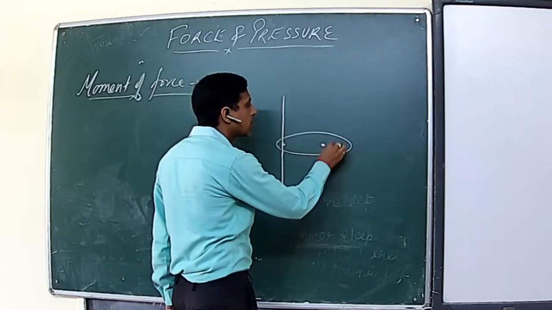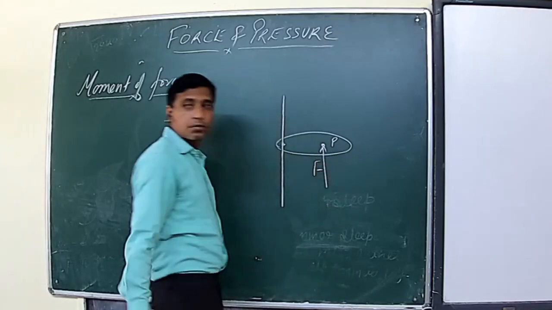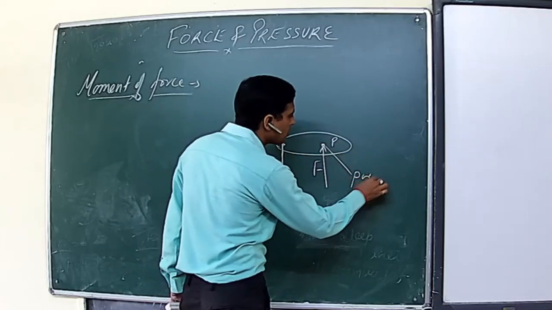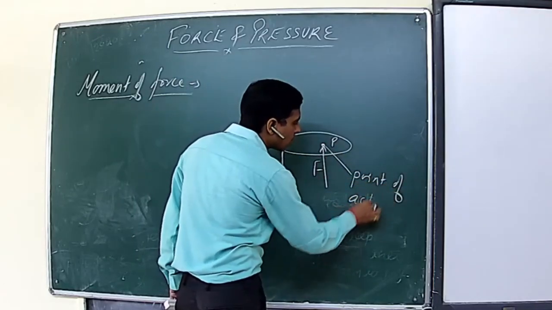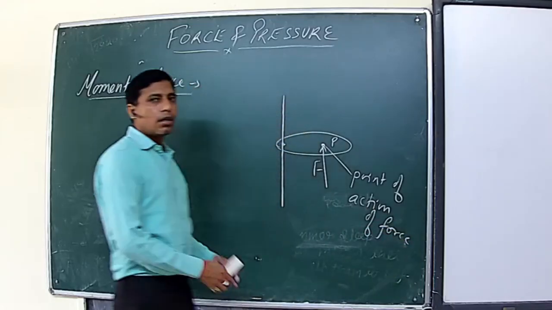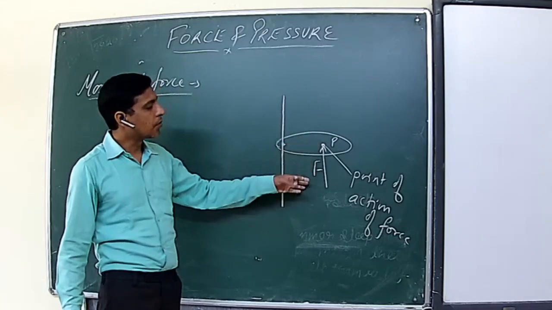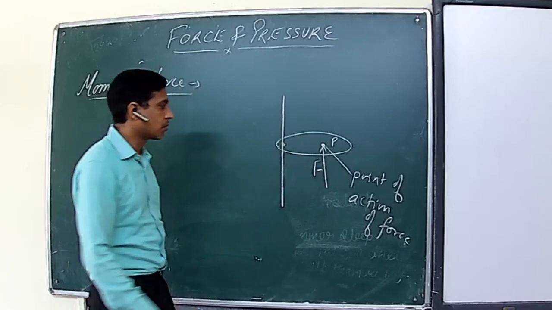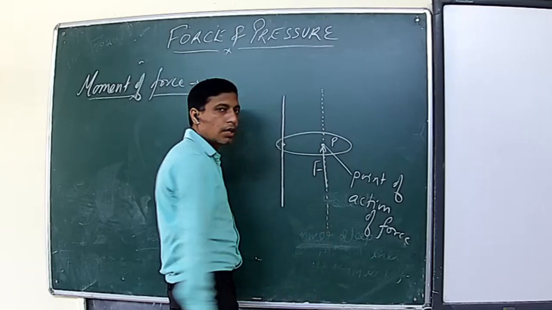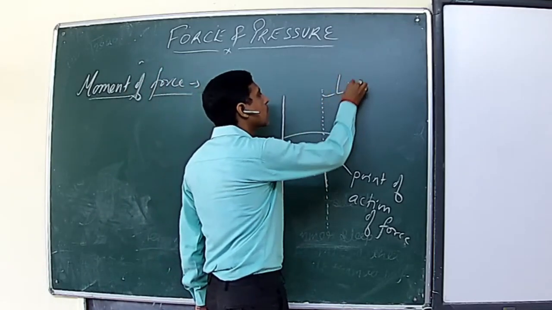Suppose there is a point P where you have applied the force F. The point on a body where we have applied the force is called the point of action of force. The imaginary line passing through the point of action of force and in the direction of the force is called line of action of force.